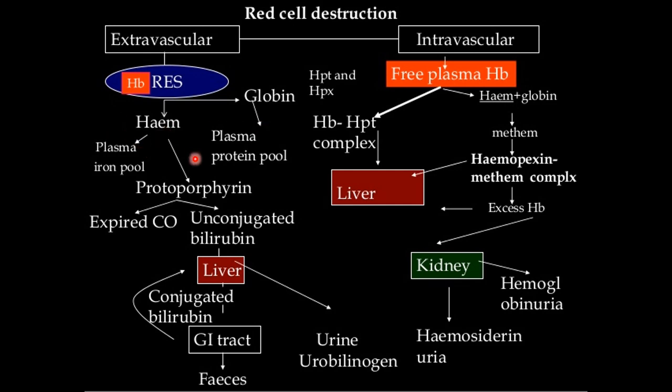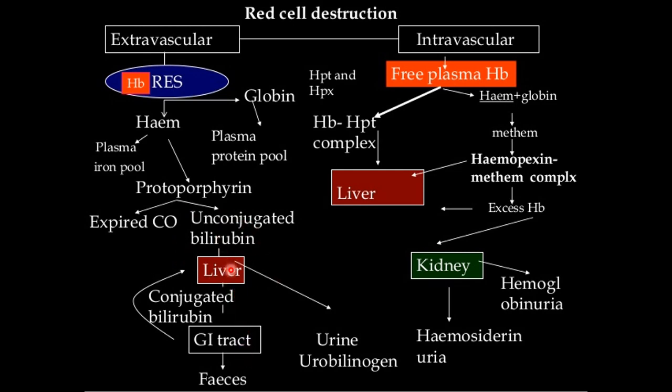Heme part is made up of iron and protoporphyrin. Iron in plasma is carried into the iron stores like bone marrow and is deposited there. Protoporphyrin is converted into bilirubin, which binds to the serum albumin, that is in an unconjugated form, and circulates in the blood.